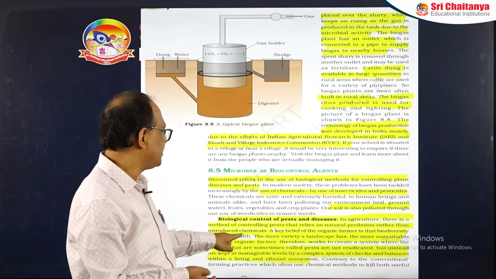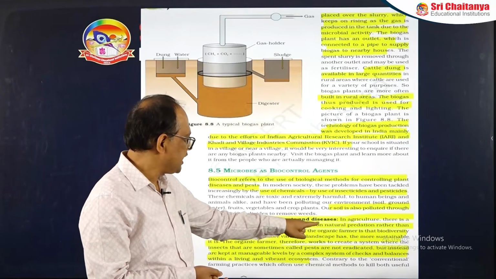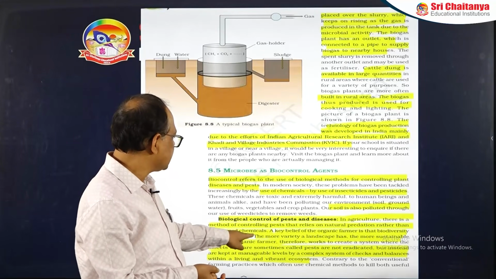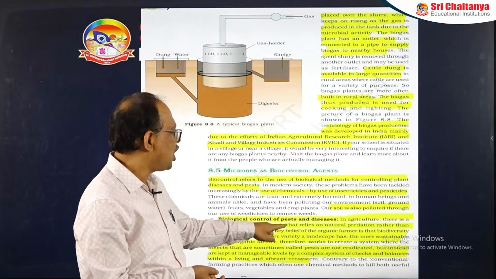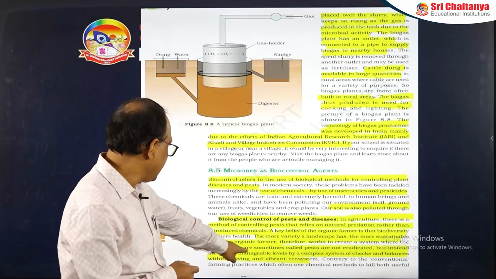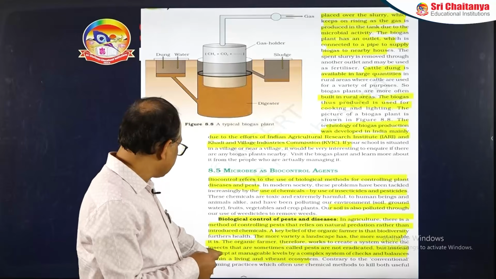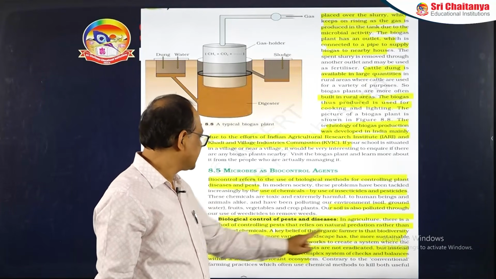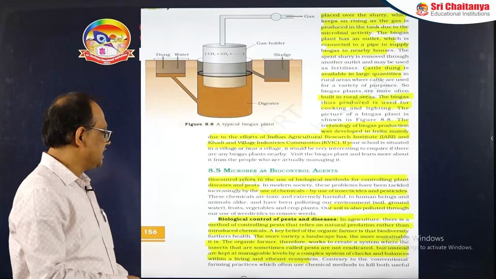So the organic farmer works to create a system where the insects that are sometimes called pests are not eradicated completely, rather they are controlled. They are kept at a manageable level by a complex system of checks and balances within a living and vibrant ecosystem.